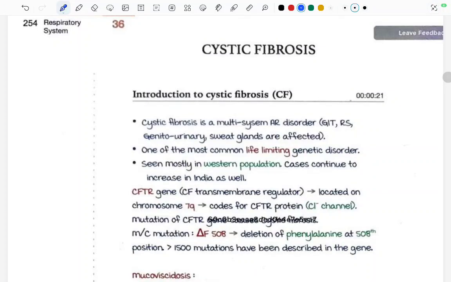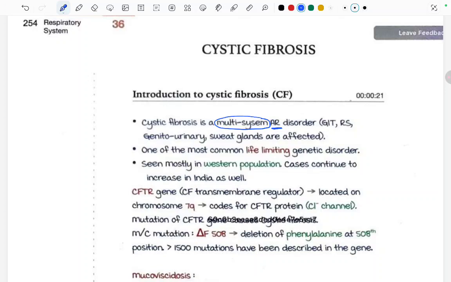Starting with another chapter of respiratory system from Marrow Edition 6, cystic fibrosis. Cystic fibrosis is a multi-system autosomal recessive disorder. So what we have to remember is that it is a multi-system disorder and it is an autosomal recessive disorder. This I always tend to forget. I don't know how to remember it. But yes, it is an autosomal recessive disorder.